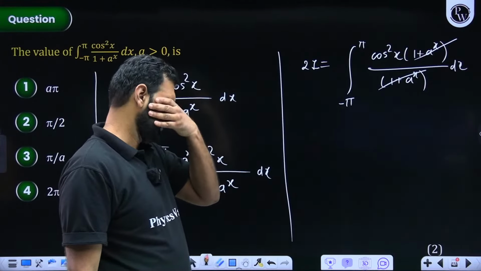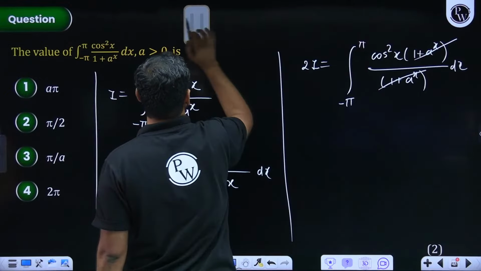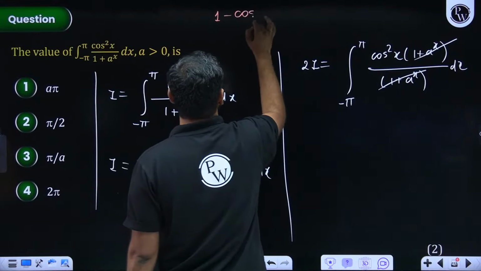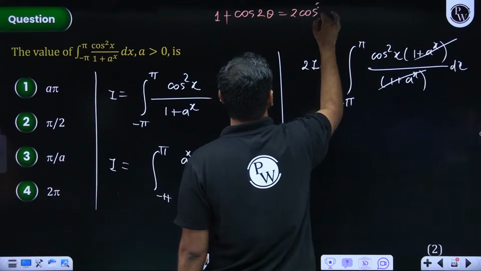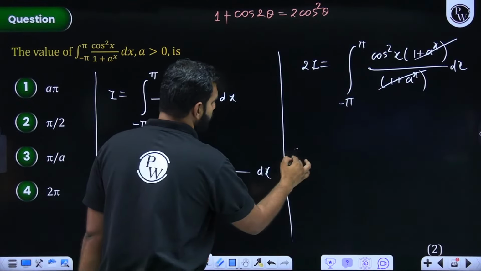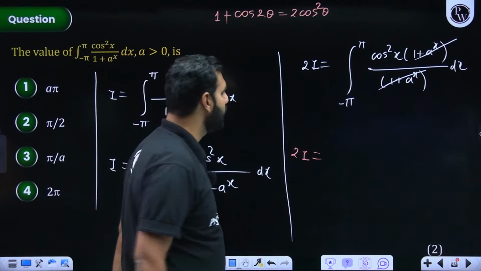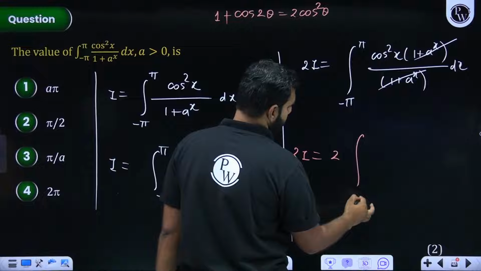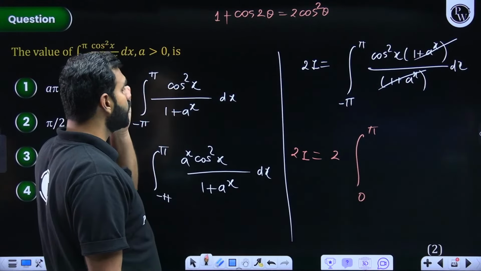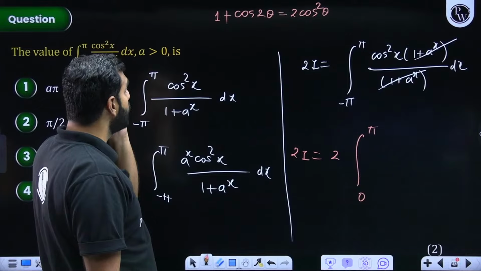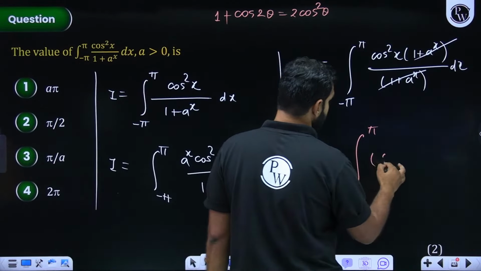You cannot integrate it as it is, but cos square x we all know. I hope you remember it. I need not tell you again that 1 plus cos 2 theta is 2 cos square theta. So that logic I'll be using here. So 2I is equal to the integral from minus pi to pi. Since we know it is an even function, I could write it as 2 times the integral from 0 to pi. Everybody listening and understanding this? And cos square x I'll be writing as 1 plus cos 2x upon 2.